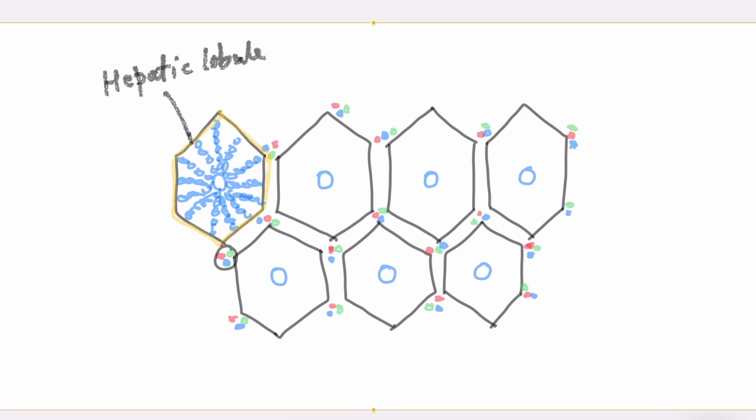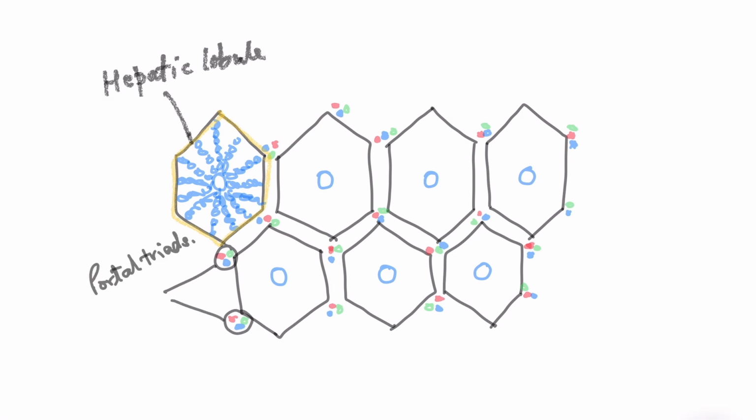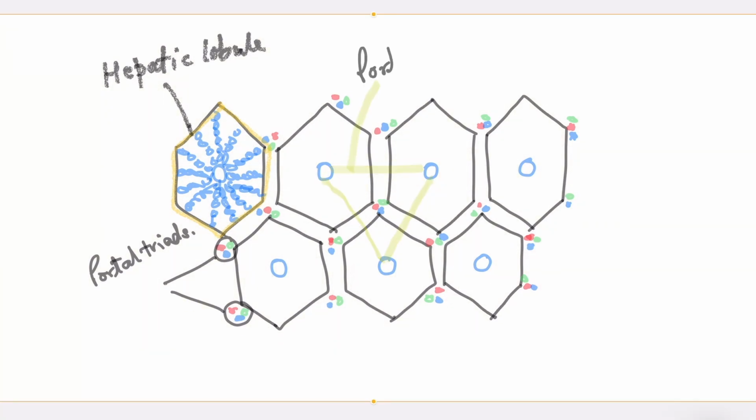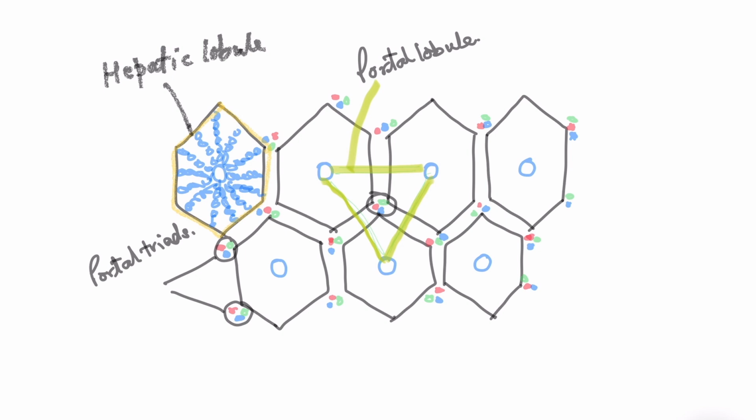And these structures you're seeing are called portal triads. Now if you connect the three central veins like this, this much portion you are seeing is called the portal lobule. So in the center of a portal lobule, what you are finding is called the portal triad. So the answer in your fill in the blank will be portal triad. One more thing, if they ask sometime, what is hepatic acinus?